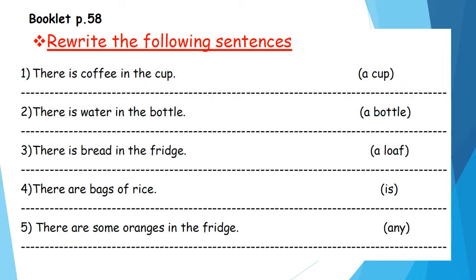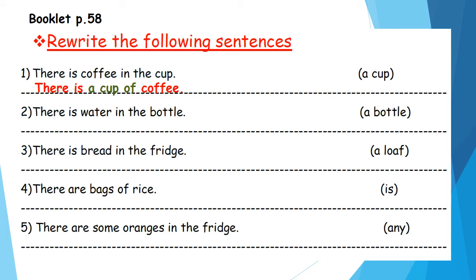Okay, booklet page 58. Rewrite the following sentences. Number 1. There is coffee in the cup. A cup. Okay, here we want to use the expression a cup of. So, we'll start by what? We start by there is. After that, we'll write the expression a cup of. After that, the uncountable noun. So, we'll say what? There is a cup of coffee.